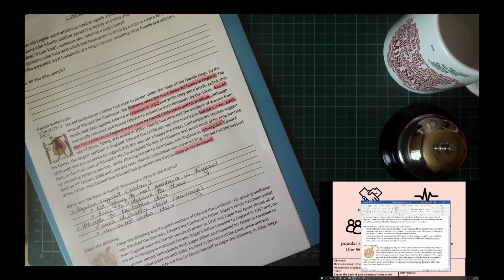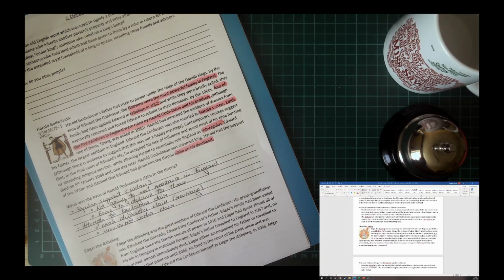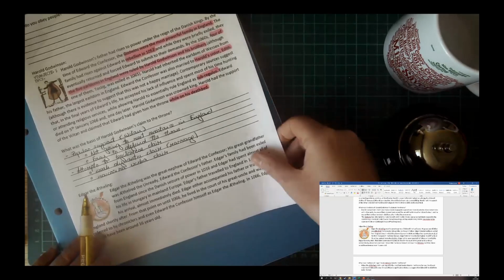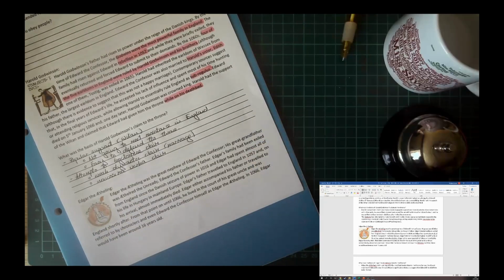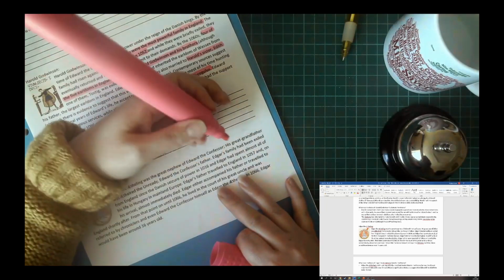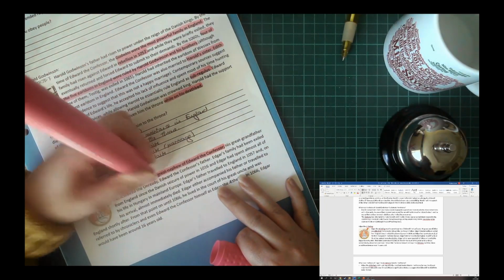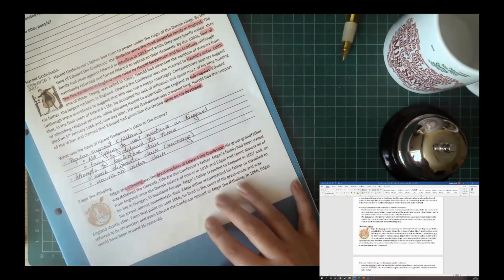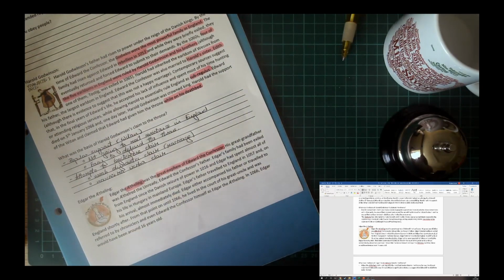Okay, so what we're now going to do is have a look at the notes that we can make about Edgar the Atheling. So Edgar the Atheling arguably has the most legitimate claim to the throne. He is the closest blood relation to Edward the Confessor. He's his great nephew. And there's also evidence to suggest that a post-obitum claim was made by Edgar before his death. And it all revolves around this word atheling, which is used to signify a prince that was in line for the throne.